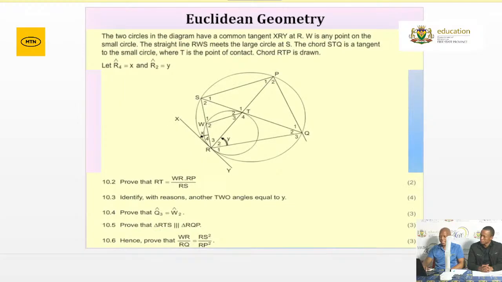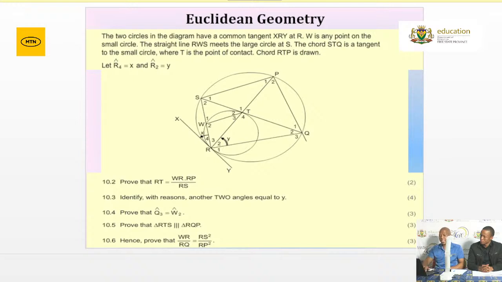Right. We also have the grade 12 proportionality as well as similarity. Grade 12, remember, for similarity, you must be able to prove that the two triangles are similar. Very, very important. Then from there, if you are given a scenario like 10.2, which says prove that RT is equal to WR multiplied by RP divided by RS, the first thing that you need to do is to identify the two triangles that you're dealing with.